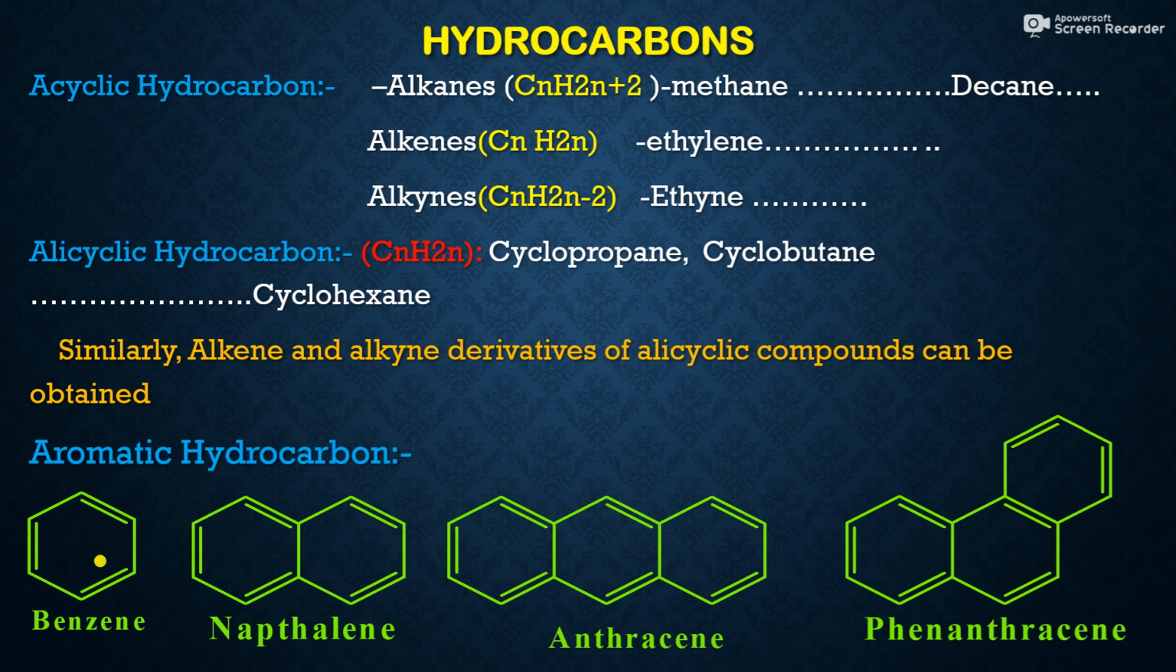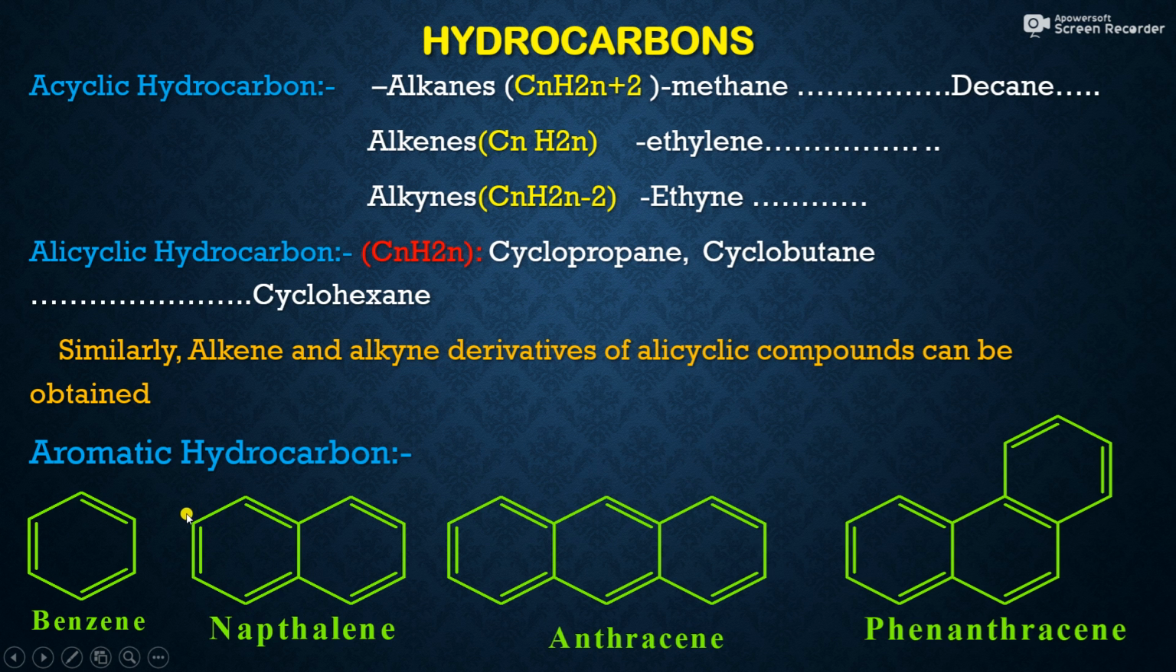Aromatic hydrocarbons are highly stable. They are cyclic, planar, and contain alternate double bonds. The first important aromatic hydrocarbon is benzene. It was discovered by August Kekulé. So this is benzene, and this benzene has alternate double bonds, and it is purely made up of carbon and hydrogen atoms. The second one is naphthalene.